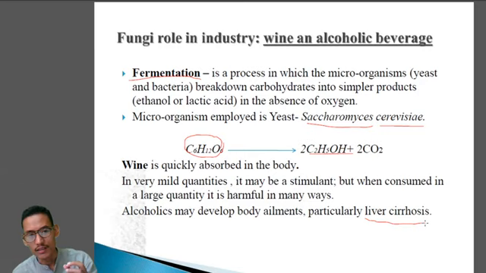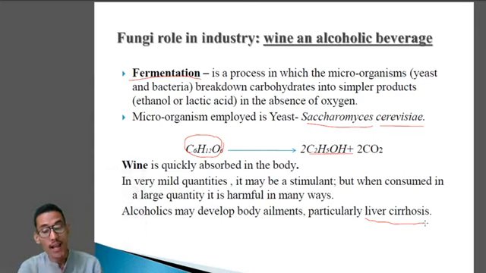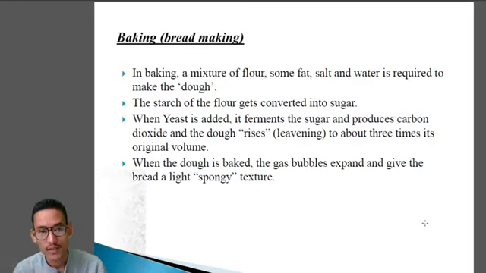Kindly remember that the scientific name of the yeast used for the production of alcoholic beverages is Saccharomyces cerevisiae, and it prepares alcohols like wine and beer by the process of fermentation. Next one, in making bread, that is in the baking process.